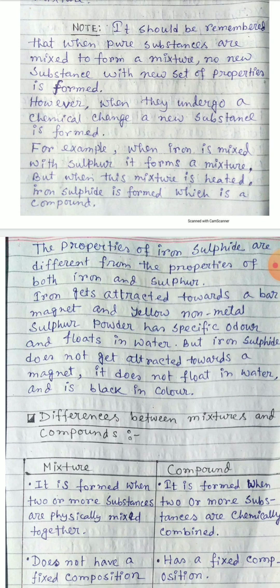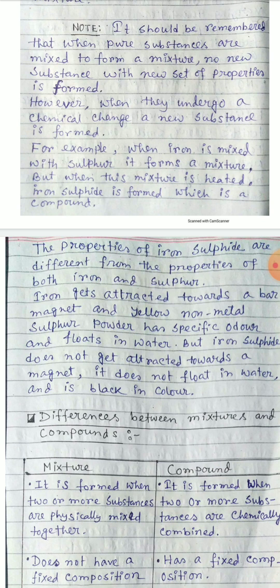For example, when iron is mixed with sulfur, it forms a mixture. But when this mixture is heated, iron sulfide is formed. That is, after heating, iron chemically combines with sulfur to form iron sulfide. This is a chemical change.